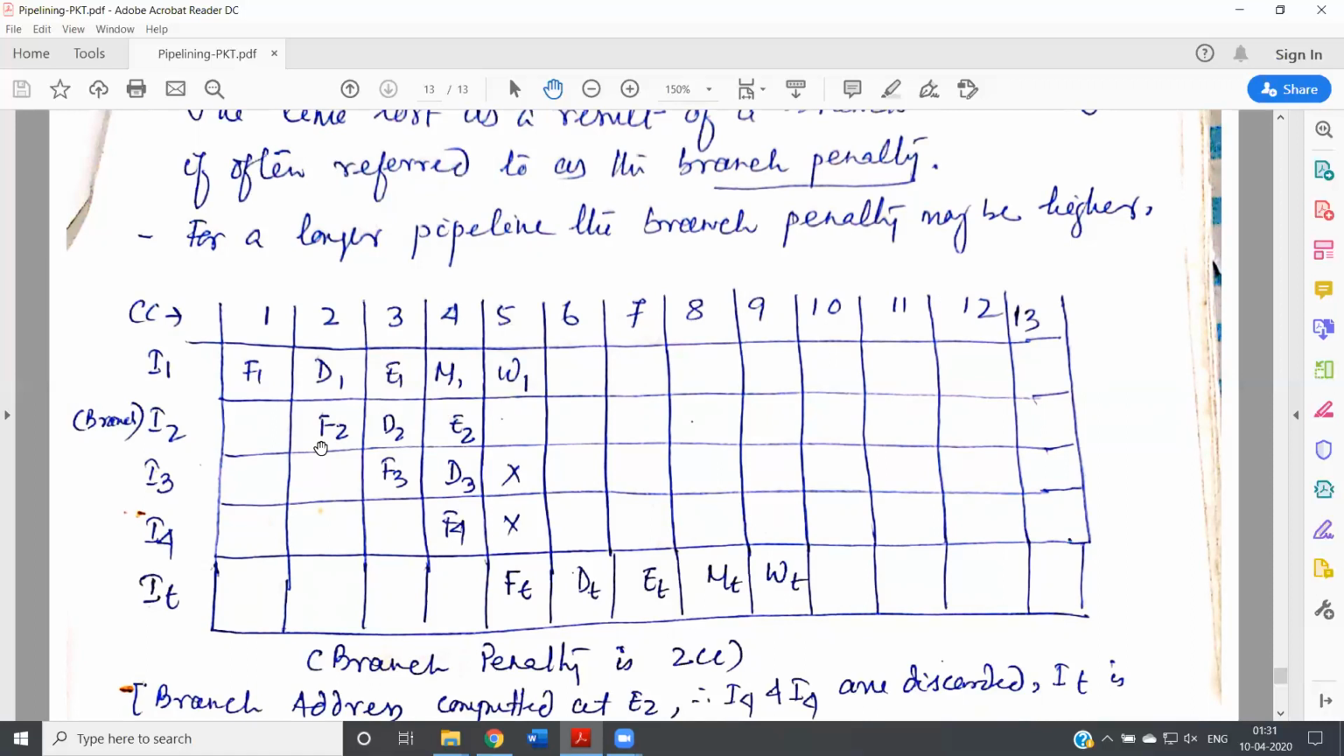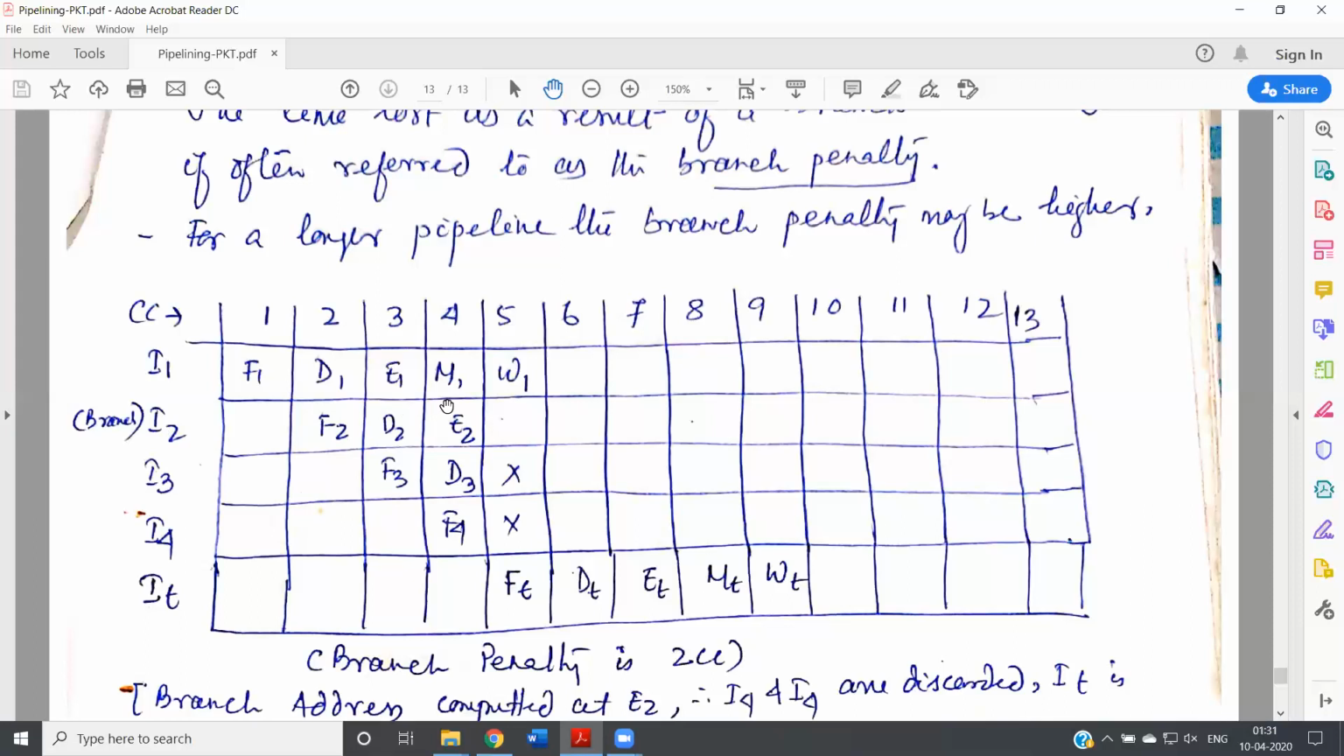So instruction 2 goes through fetch, decode, and execute, reaching execution in the fourth clock cycle. Only after completion of the fourth clock cycle can we know whether instruction 3 is going to be executed or instruction 10, the target. When instruction 2 is in the execution stage, in the meantime instruction 3 has been fetched and decoded, and instruction 4 is also there in the fourth clock cycle in the fetch stage. So instruction 2 is in execution, 3 is in decode, and 4 is in fetch.